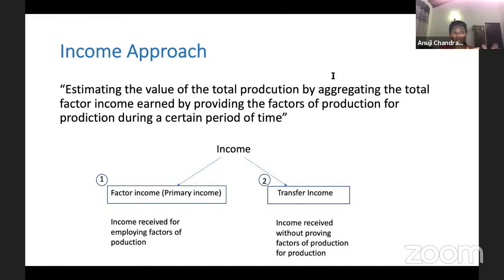The final output method will give the same answer, but it's practically not possible to calculate the final output, because when I ask you what the final output is, there are many goods, right? You can't say, okay, this is the final price, because milk is also there. Ice cream is also there, like I said before. So usually we take the gross value added. Okay.